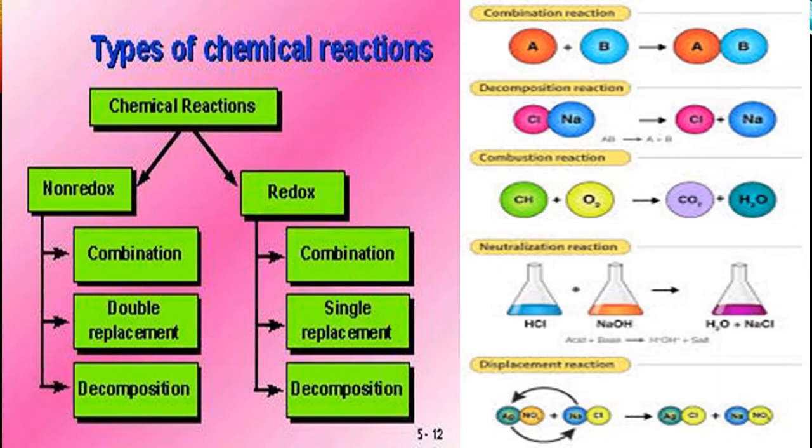For example, when carbon is added to oxygen, it will form carbon dioxide. You can see carbon is connecting with oxygen and forming carbon dioxide, meaning the product carbon dioxide is formed with new properties. When a new compound is formed, that is a chemical reaction.